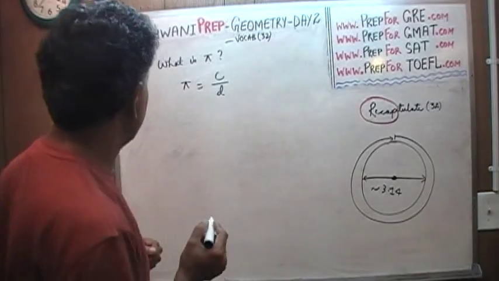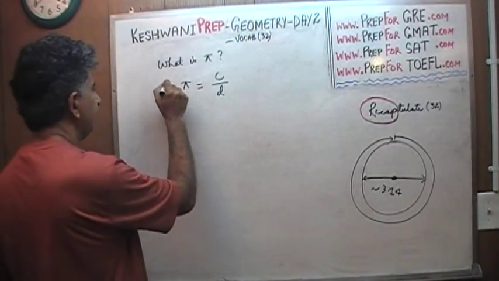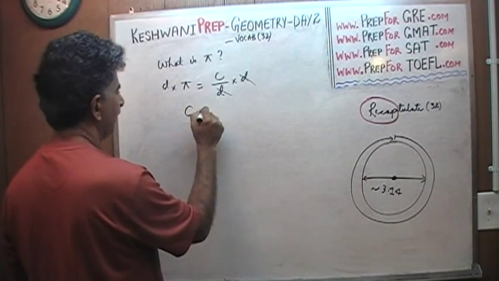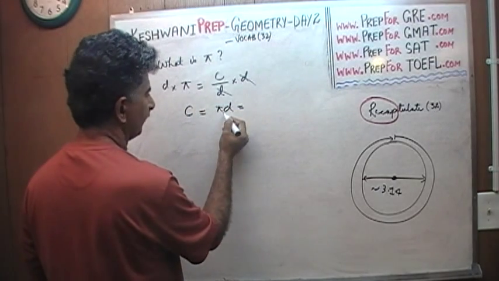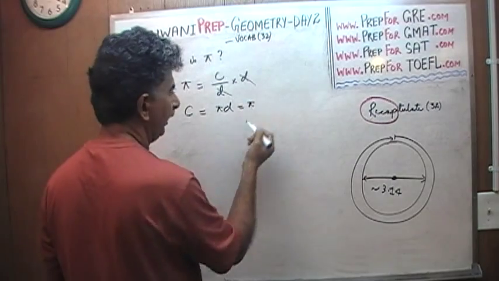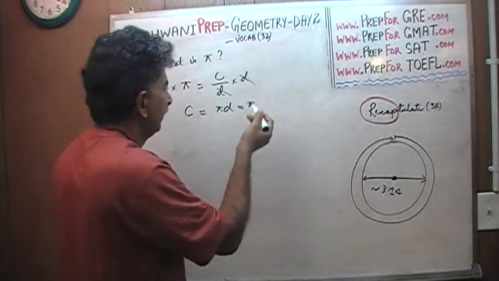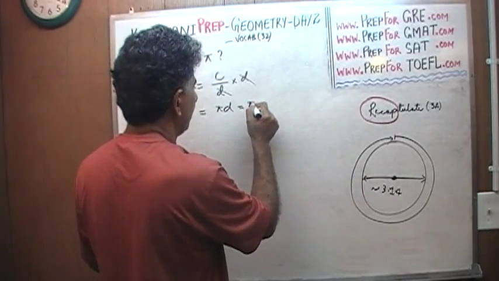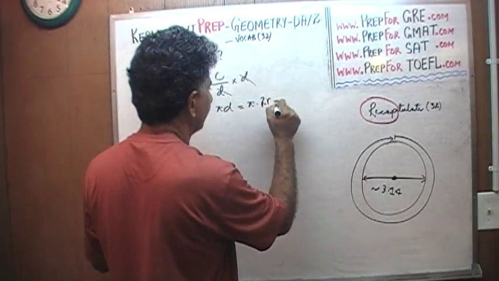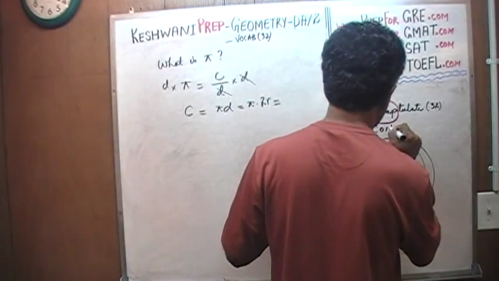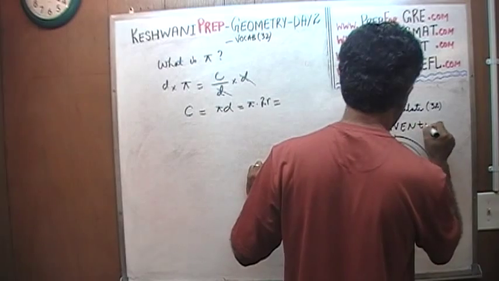If you multiply both sides by d, by diameter, the diameter cancels out and C equals pi times d, and of course diameter is 2 times r. I'm doing it a little bit faster because we already did it yesterday, day 1. This is our day 2, I'm just recapitulating it. Pi times 2r, and of course the convention dictates, convention means tradition. We learned that yesterday also.